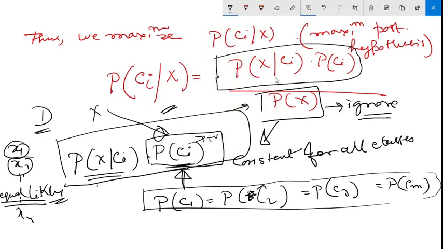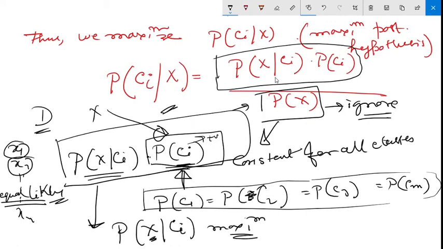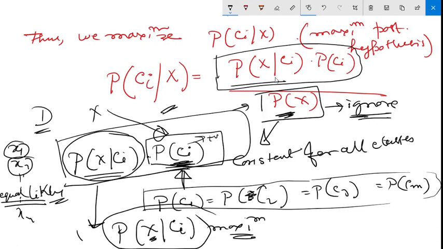Okay. So we are left with P of X given Ci, which is a conditional probability, and for a particular instance you have to find which class probability is maximum. That means you have to maximize this. This is the equally likely chance, we are ignoring. This is the same for all because it's a denominator, we are ignoring this. We are left with this, and we have to maximize this. Whichever class gives the maximum value for a particular instance, that instance will belong to that class.